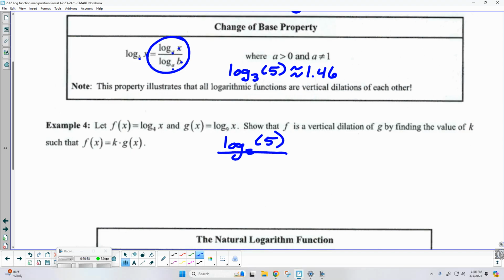See, the original argument is still in the numerator, divided by log base 2 of 3. The original base is now the argument in the denominator. Now watch what happens when I plug this in the calculator.